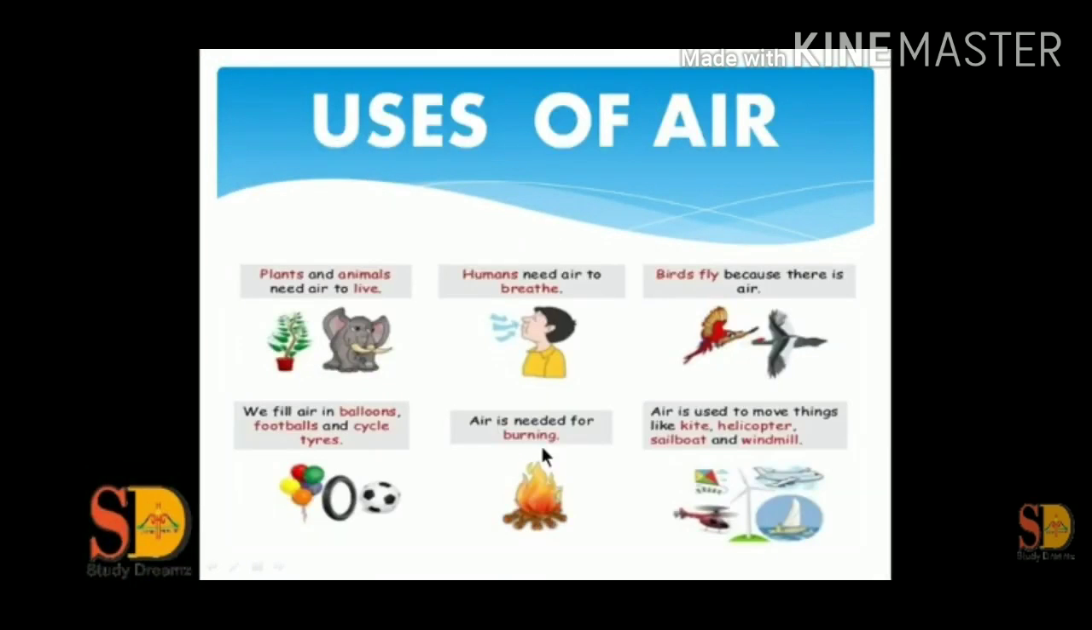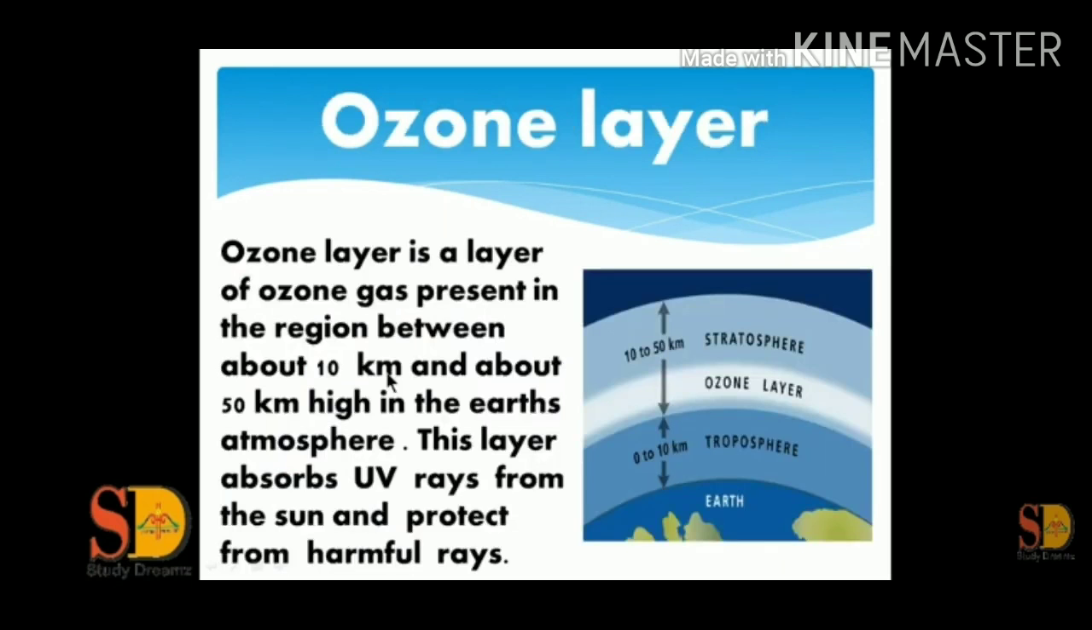Now, uses of air. Firstly, air is used by plants and animals to live. Human beings use air for breathing. Birds use air for flying. Balloons and wheels are filled with air. Burning needs air, and many other things need air.